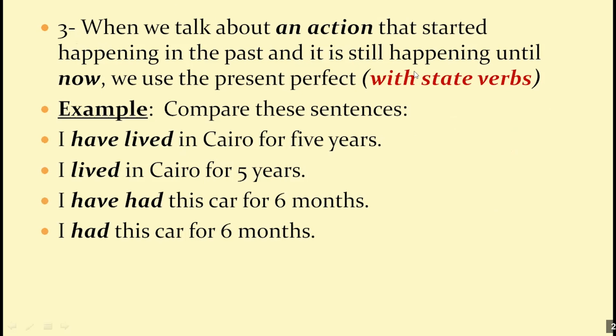Now, when you talk about an action that started happening in the past and is still happening until now, we use the present perfect with state verbs, not with all the verbs, with the state verbs. And I am going to explain to you what state verbs are. But let's look at these examples first.